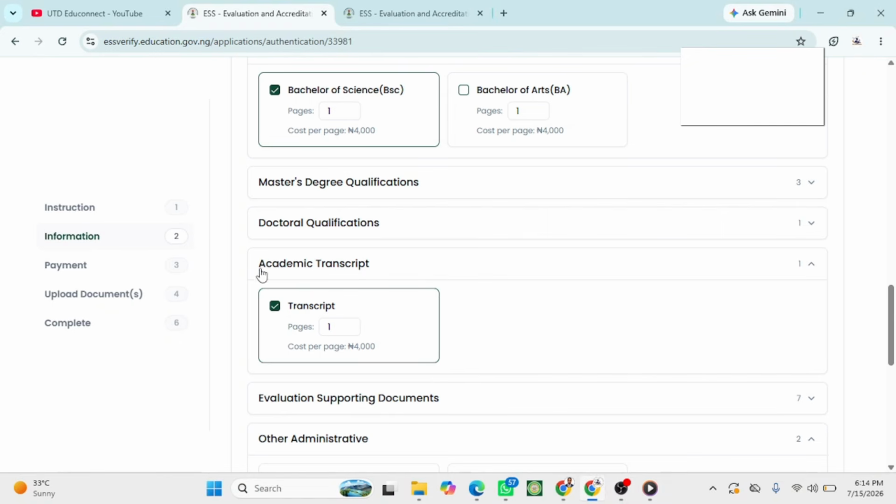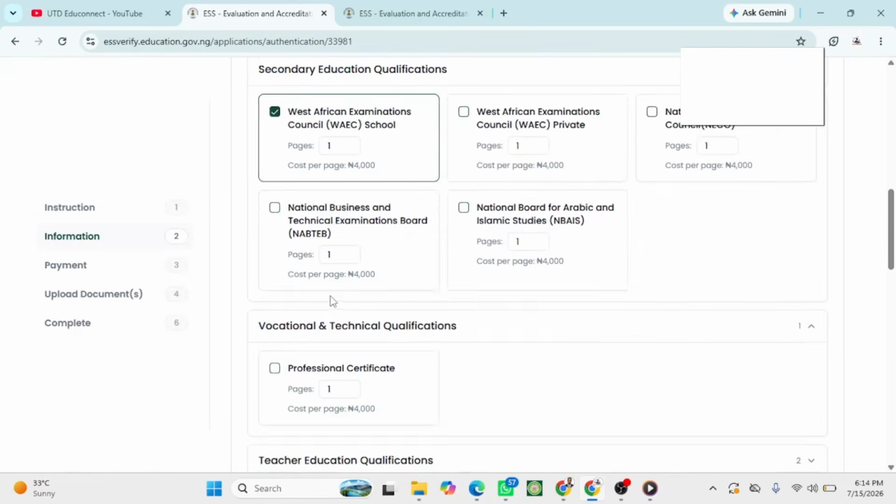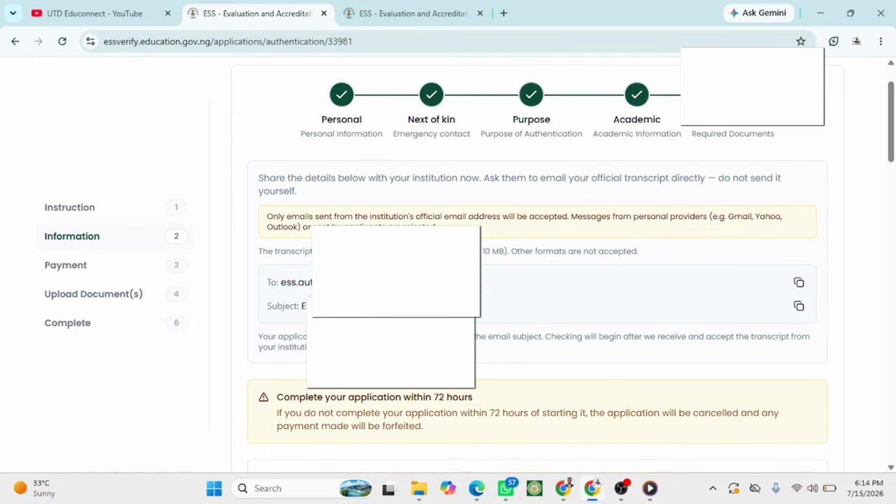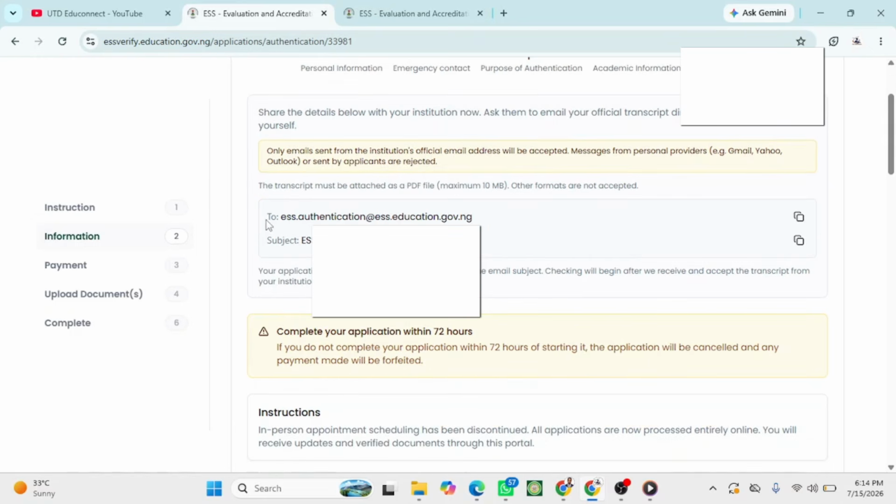So after selecting the academic transcript, they are giving me this information. You can see they say to share the details below with your institution now. Ask them to email you the official transcript directly. Do not send it yourself. Only email sent from the institution's official email address will be accepted. Messages from personal providers like this sample or sent by the applicant are rejected. The transcript must be attached as a PDF file. Other formats are not accepted. This is the way to send it.